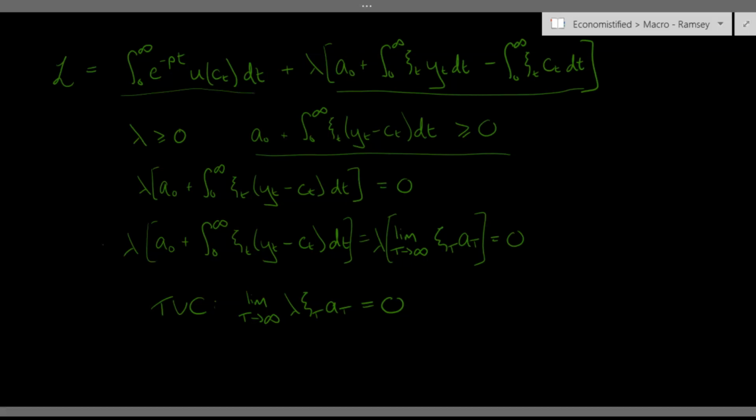Now this is not like a normal optimization problem where you choose a variable to maximize a function, because what you're choosing, c of t, is actually a function. Consumption is a function of time, and we're choosing that function to optimize this functional, this integral. So how do you choose a function? Well, you still take derivatives and set them equal to 0, but now you're taking derivatives with respect to a functional. That's called a functional derivative, and the way it works is like this.